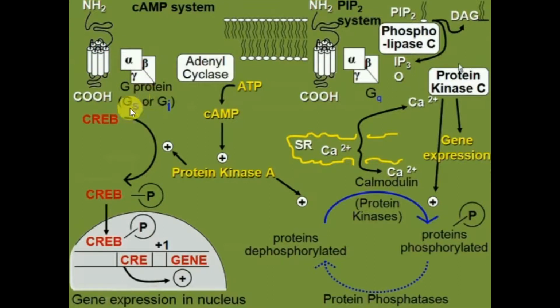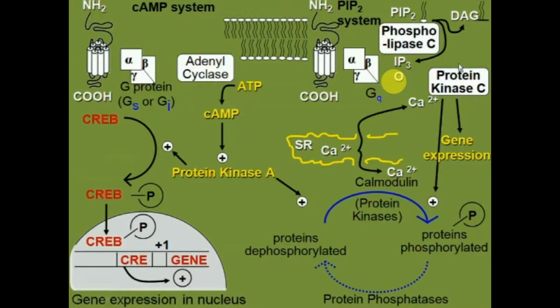If it is GS, that is stimulatory, then adenyl cyclase will convert ATP into cyclic adenosine monophosphate. The level of cyclic adenosine monophosphate will increase in case of GS, and that will act by phosphorylating protein kinase A. Similarly, in case of GI, that is inhibitory, the adenyl cyclase will not convert ATP into cyclic adenosine monophosphate, so the level of cyclic adenosine monophosphate will decrease and the phosphorylation of protein kinase will be less.